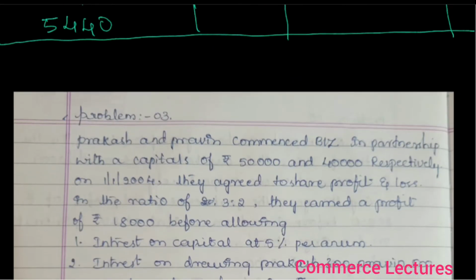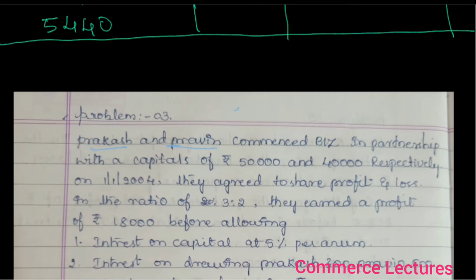Okay, let's come to the problem. Prakash and Praveen commenced the business in partnership with a capital of rupees 50,000 and 40,000 respectively. So there are two partners, one is Prakash, another one is Praveen.